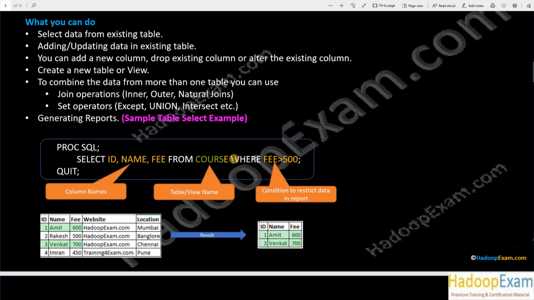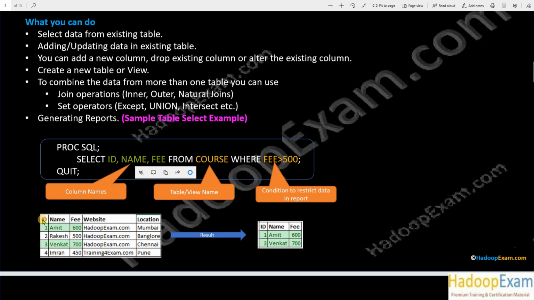And where is the condition? If you don't want to extract everything from this table, then provide some condition, like I want only those rows which satisfy this condition. So the condition here is fee is greater than 500. Now see, ID, name and fee, these 3 columns I need.